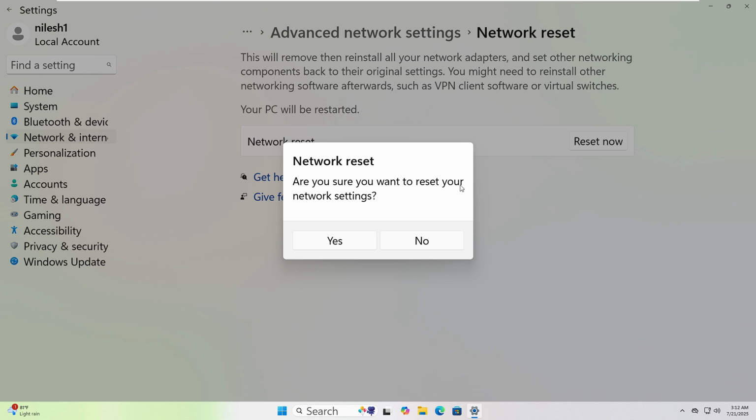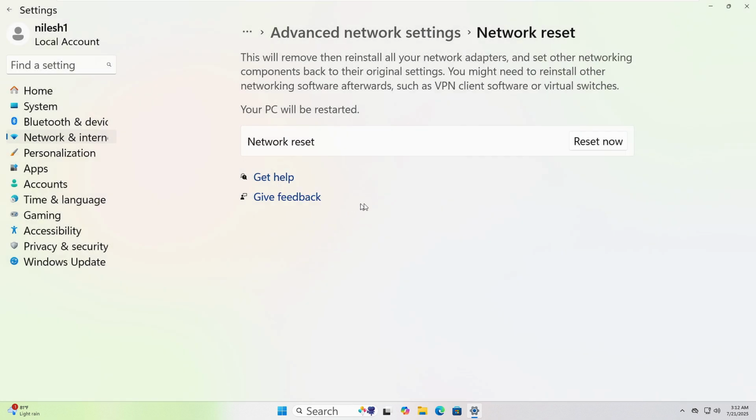This will remove and reinstall all your network adapters. Your PC will restart automatically. Reconnect to your Wi-Fi once it's back on.